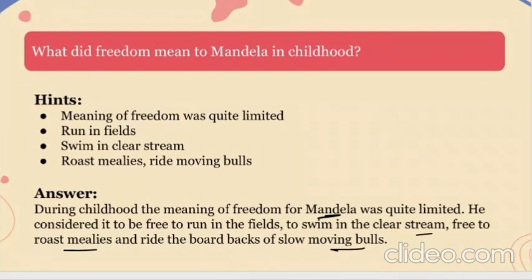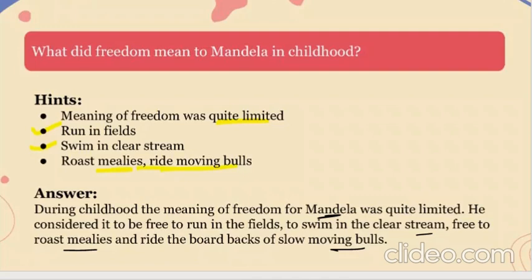Now, basically, he was a small child. If you ask a small child, who is in grade 1 or 2, KG1, what is the meaning of freedom, he won't give a long history speech, right? Obviously, he will say, enjoying everything, whatever I want to do, I'll do that. That is basically it. So, as per Mandela, there are four things. He believed the meaning of freedom was very limited for him. And what are the things? Running in the fields, swimming in the stream, then roasting mealies, it's a kind of food, and riding the moving bulls. That was the meaning of freedom to Mandela in childhood, right? But when he grew up, was it the same meaning? No. He was the one who gave proper rights.